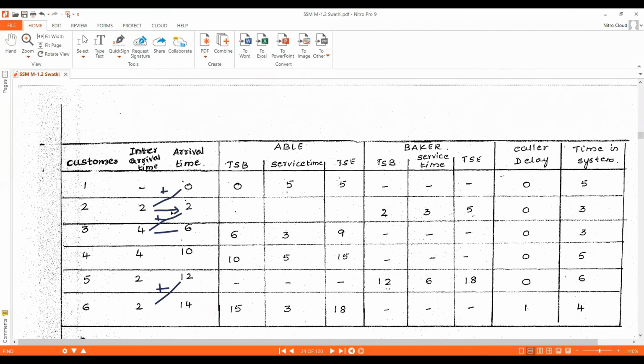Next, customer 2. Customer 2 arrived at the call center at simulation clock time 2. At that time Able is busy servicing customer 1. Able is busy till simulation clock time 5. So customer 2 will be assigned to Baker. Baker will start servicing customer 2 at simulation clock time 2. What is the service time for customer 2?